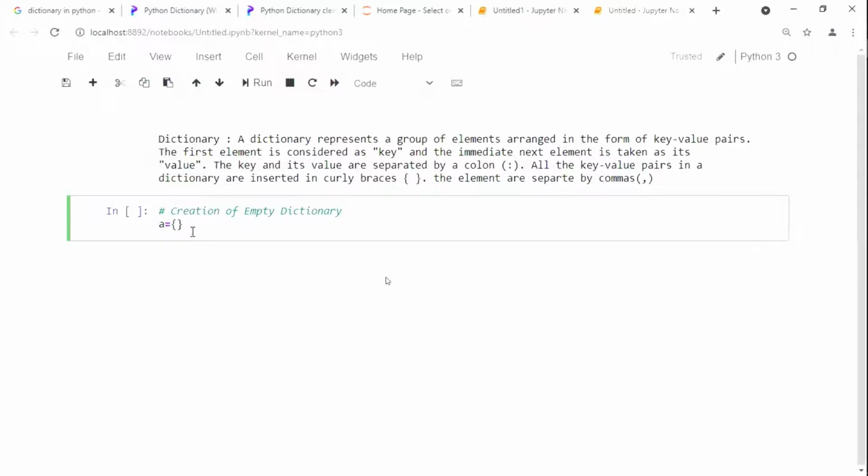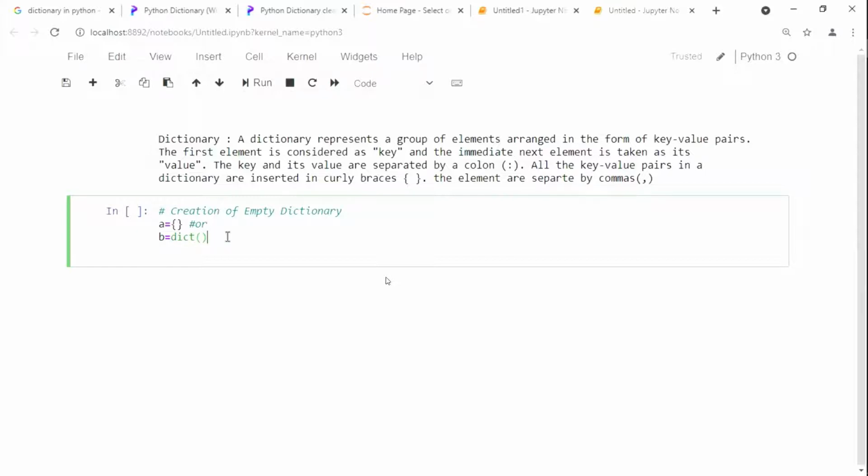How I am going to create it, see here. A is equal to curly brackets. This is for one method. Another method is there, or otherwise I will write here slash or. Another method we can write here: B is equal to dict, D-I-C-T, dict of normal brackets, rounded brackets.